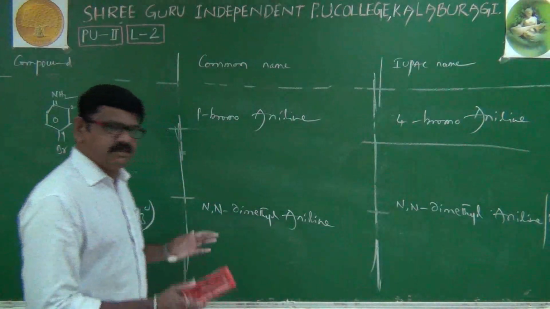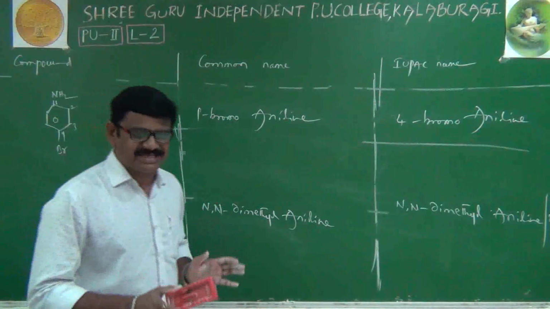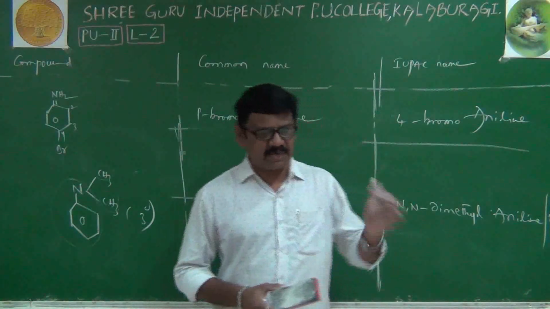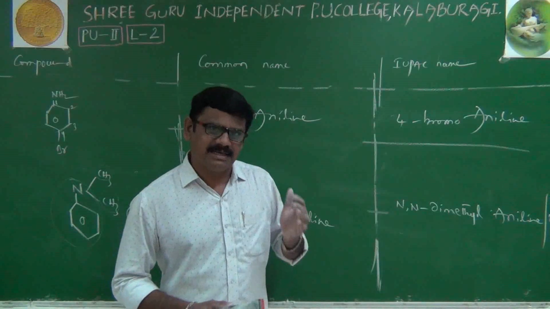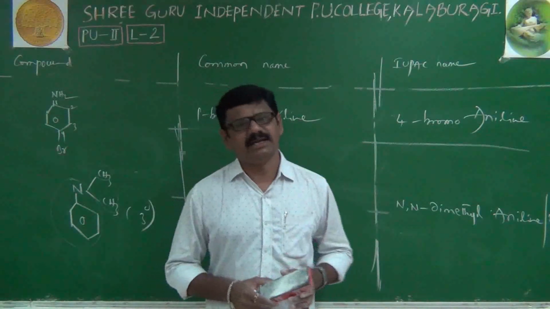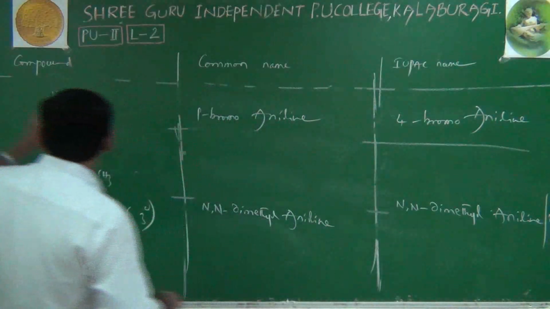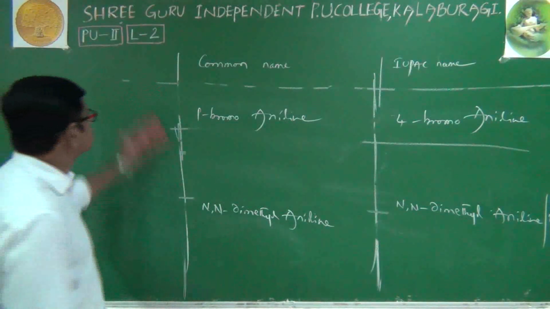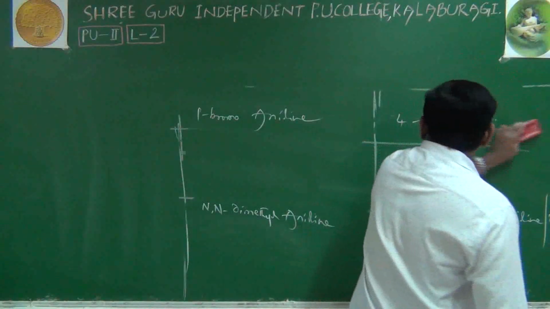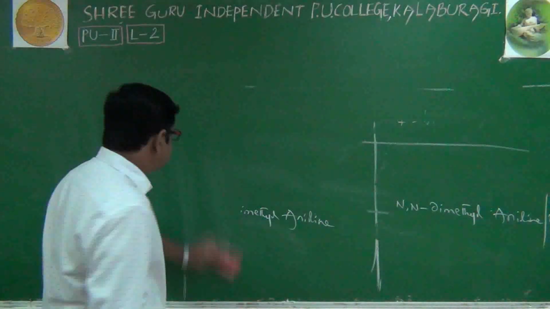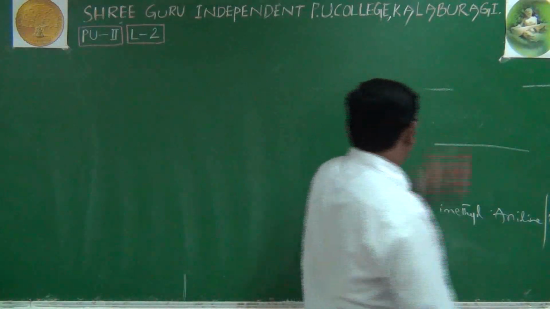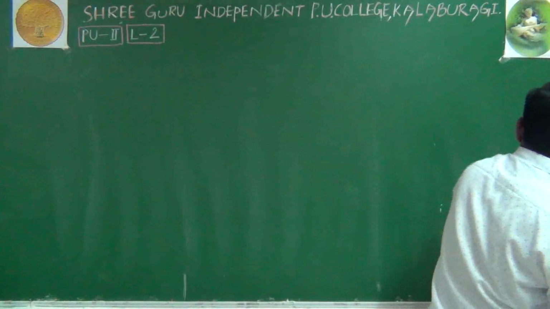Right. This is about the nomenclature of various components in the amines topic. We have learned primary amines, secondary amines, tertiary amines, and some aromatic amines also. Next we will discuss isomerism in amines.